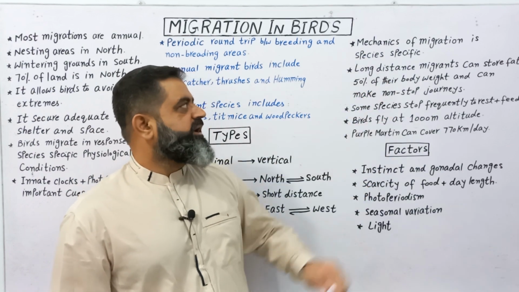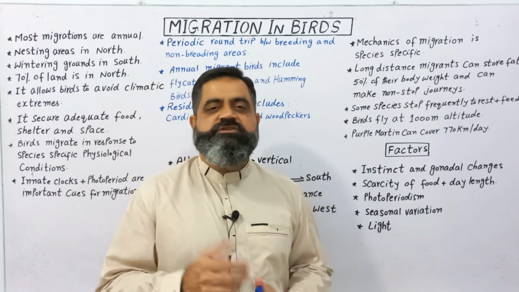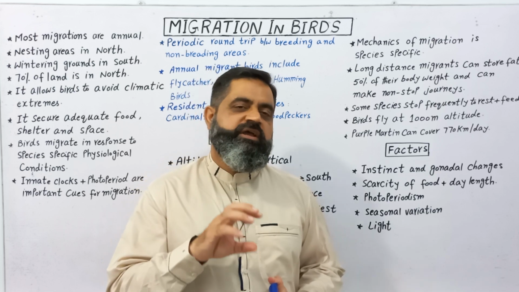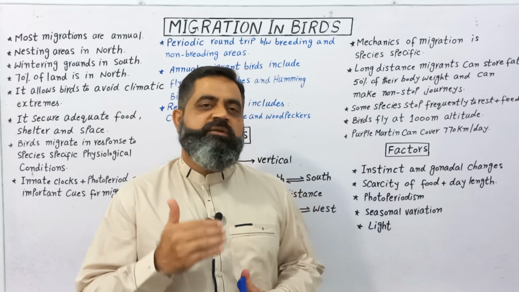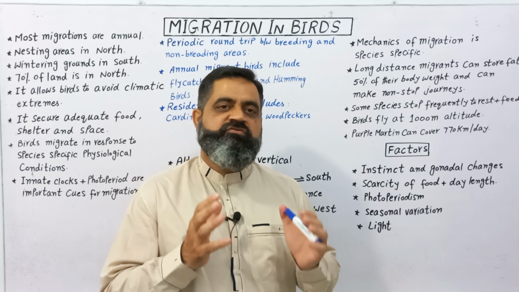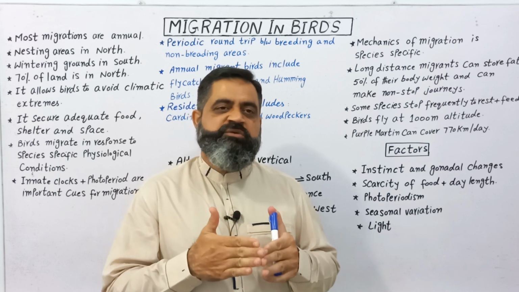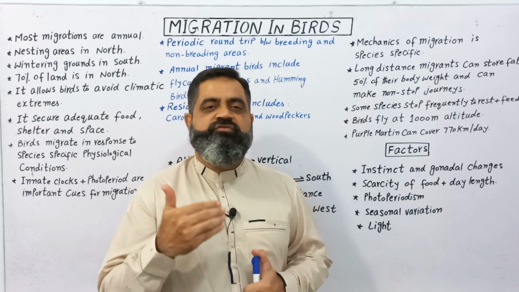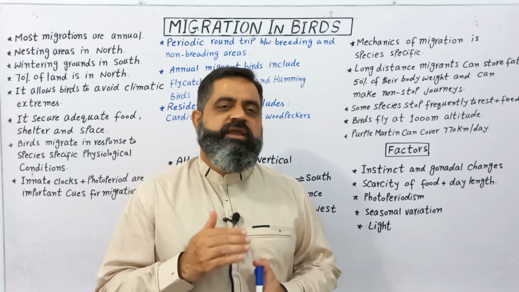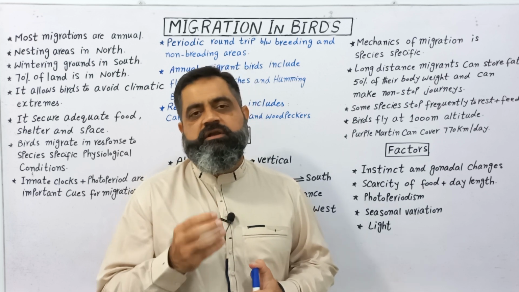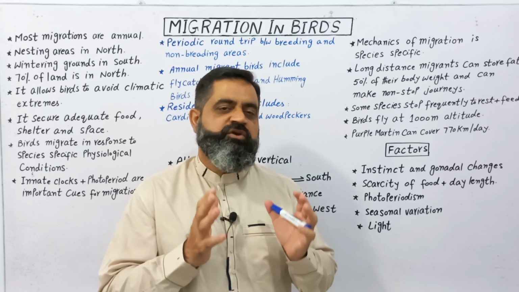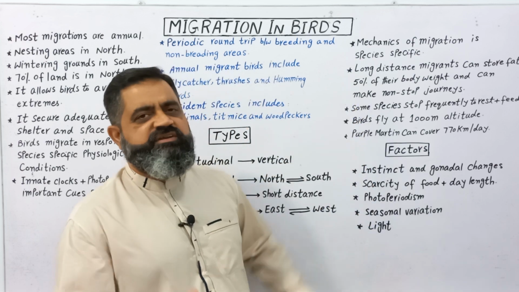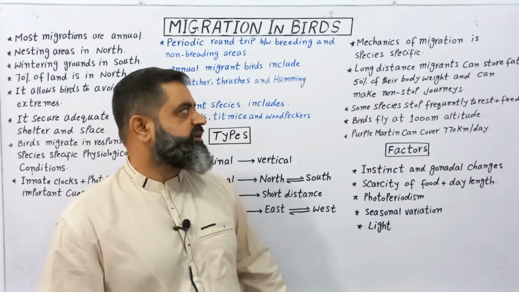If we look at the mechanics of migration, it is species specific. As I mentioned earlier, there are so many species of birds which migrate every year, and every bird has a different mechanism. Yet they usually do not migrate alone. They usually migrate in flocks, in a V shape. They fly together, which increases their speed of migration. A single bird can fly, but its speed is reduced. But when they fly in groups, their speed is tremendously increased.